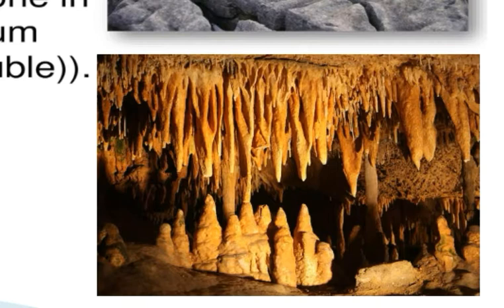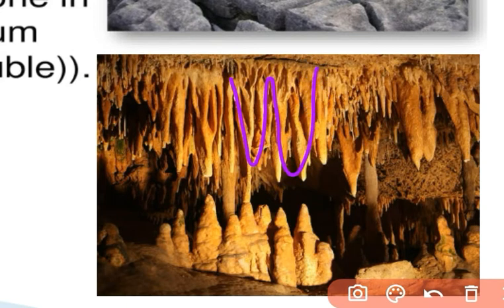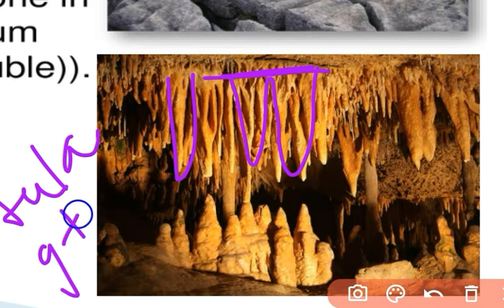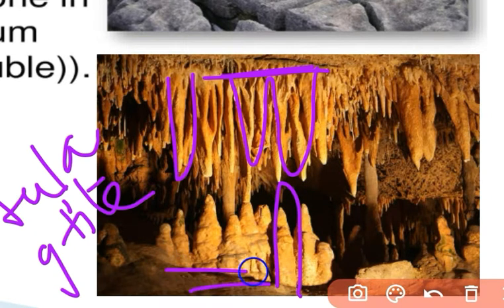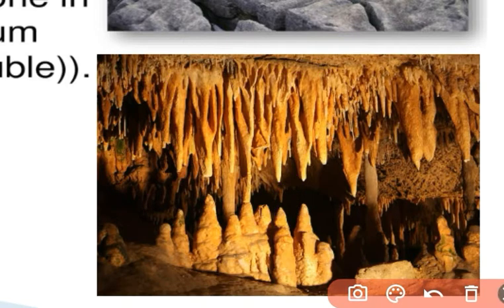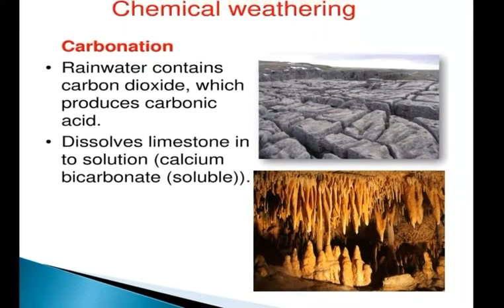I think you already know about the stalactite and stalagmite. These formations which hang from the ceiling are called the stalactite, and the formations which rise from the ground are called the stalagmite. So these kinds of unique formations can be formed due to the chemical weathering process of carbonation.